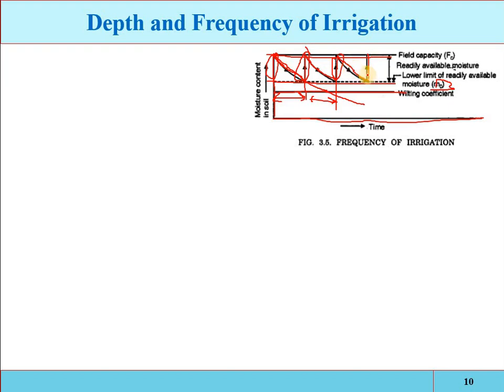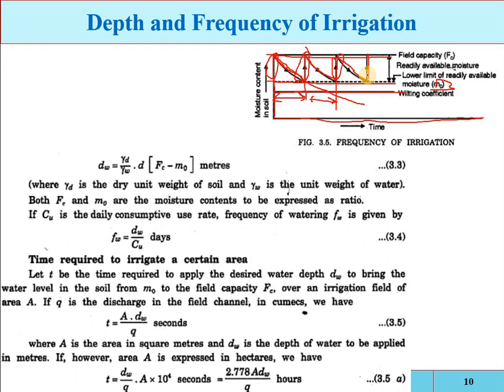The frequency of irrigation is controlled by the amount of available water contained in the root zone. Now see, that is the available water. When this much water is depleted, from the field capacity up to the lower limit of the readily available water, that is actually DW, when this much water is utilized by the plant, you have to apply again.